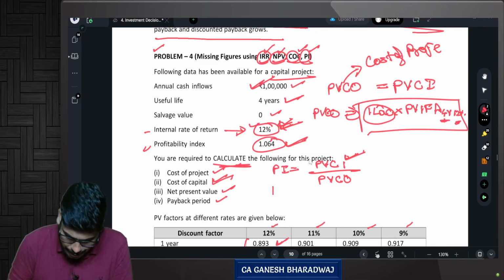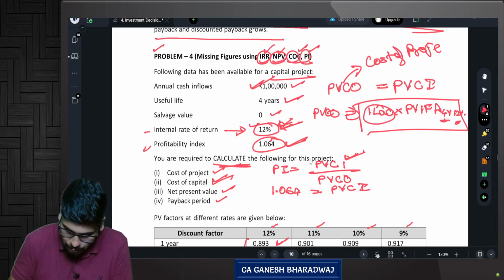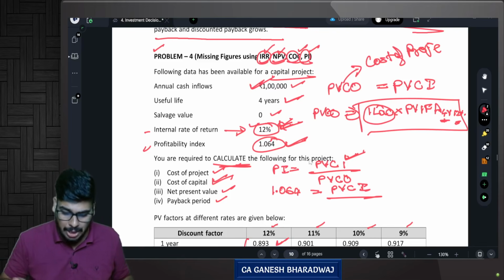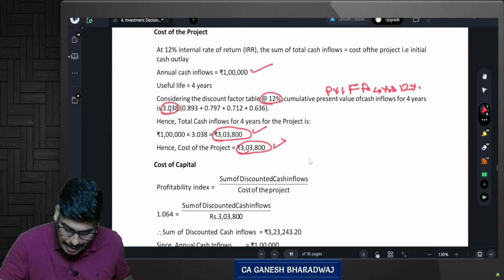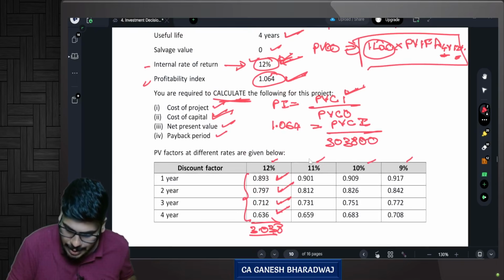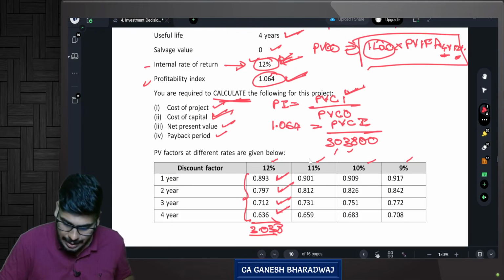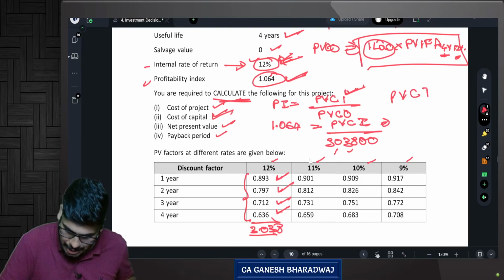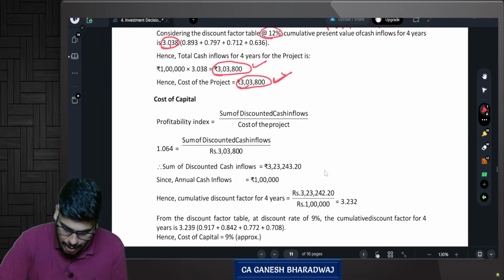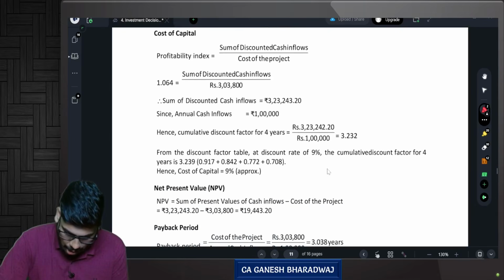Now what is your profitability index? 1.064 is equal to present value of cash inflow divided by what? The present value of cash outflow. That is the project cost. We just got the project cost as 3,03,800, divided by 3,03,800. Yes or no? Or in other words, can I say present value of cash inflow is equal to, just cross multiply, 3,03,800 multiplied by 1.064. So how much do you get?